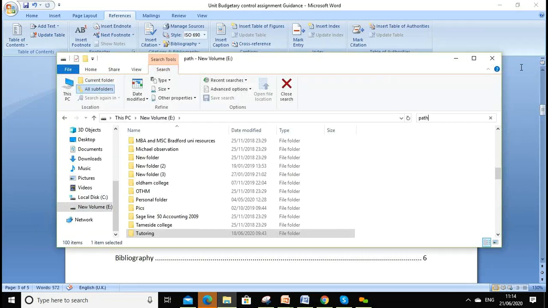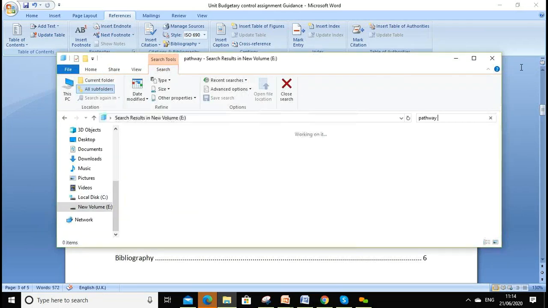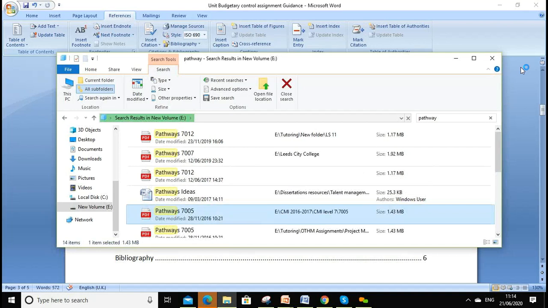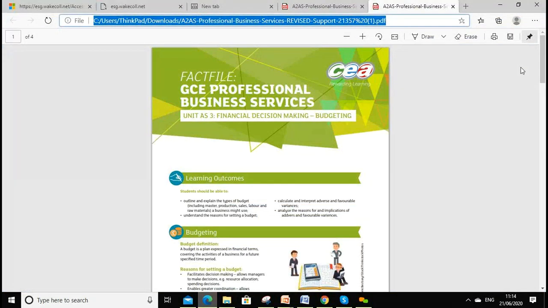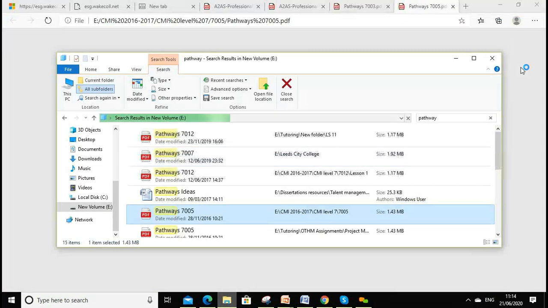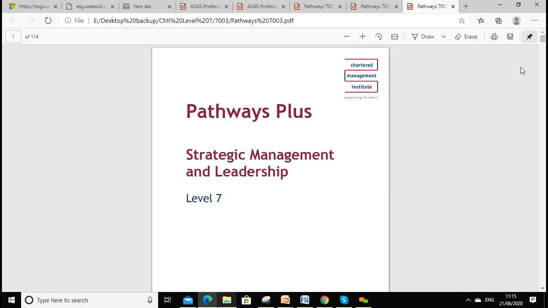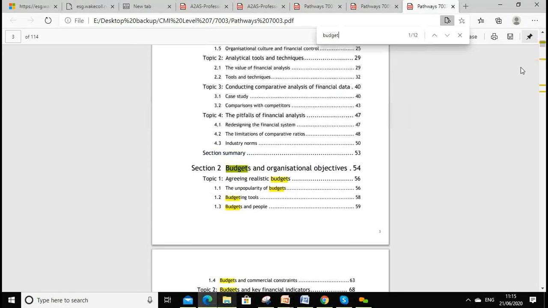It's called Pathway, and I'll send you one other book. It's called Financial Management, 7003, that should be. Okay, so this is one of the books. So first, suppose you want to discuss budget control, type budget. Yes, so you will see there is budget and budgetary control. Why is the budget important?